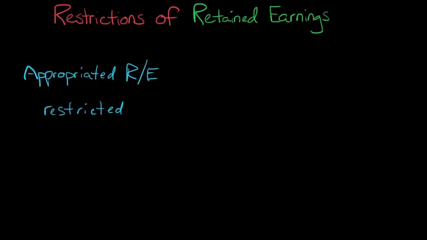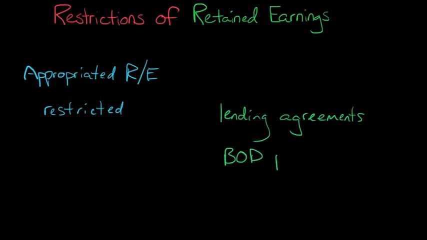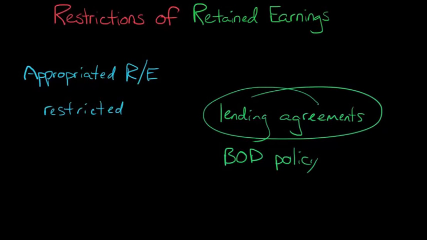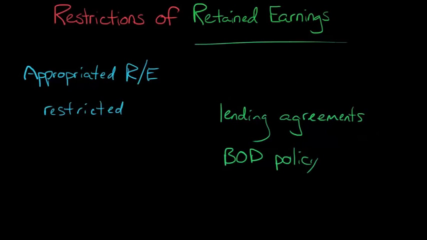So when we think about reasons that there might be restrictions placed on retained earnings, we've got things like lending agreements. And then there also might be something to do with the board of directors having a certain policy. So BOD policy. When we think, okay, why would there be a lending agreement that has something to say about what retained earnings should be?